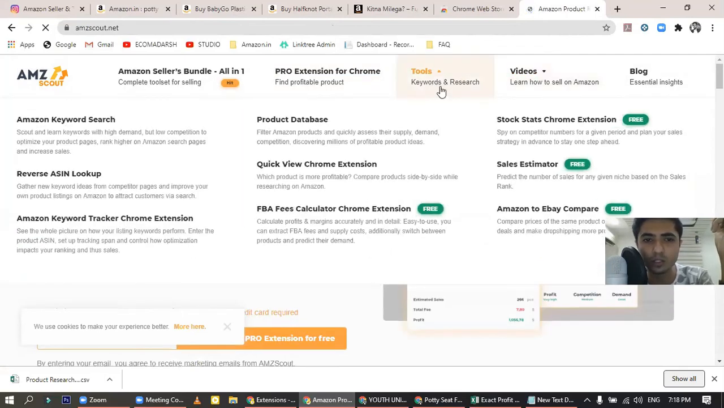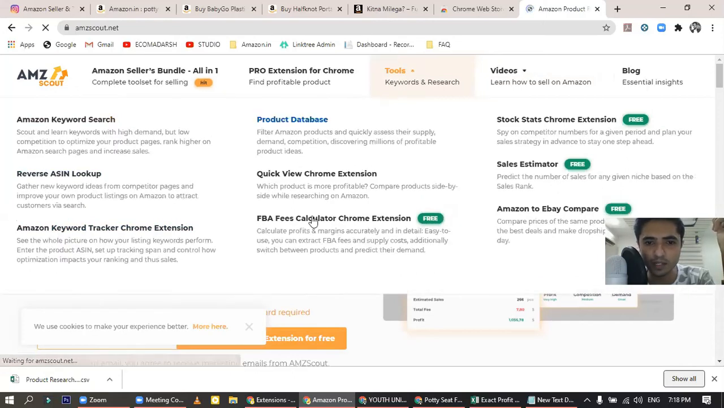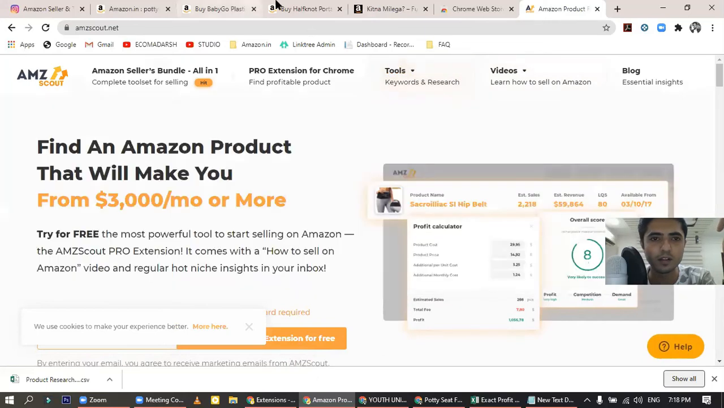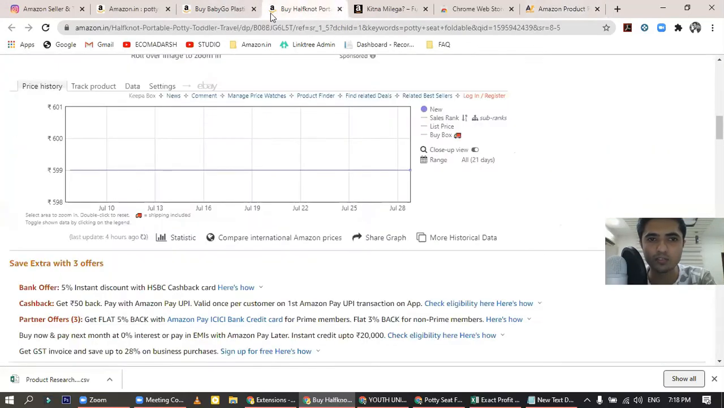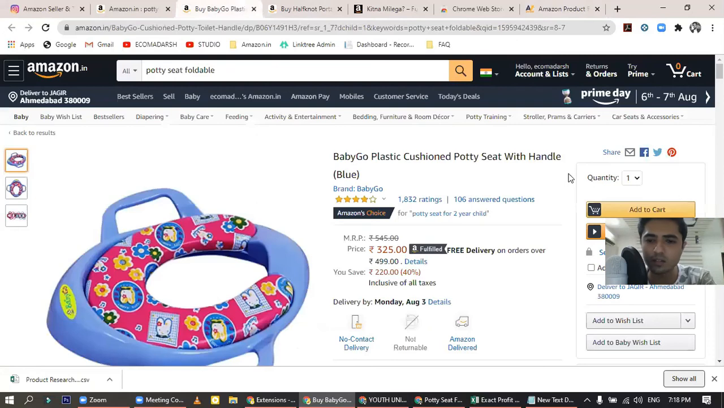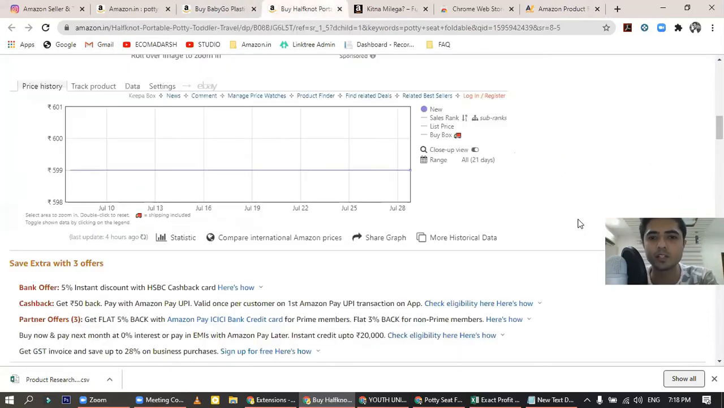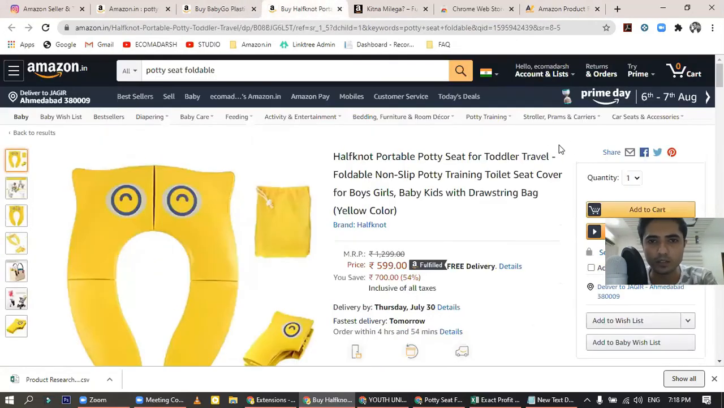In the tools section, there are Amazon keyword search, reverse ASIN lookup. Now all these are paid tools, but in the end, you can see Amazon FBA fees calculator Chrome extension, stock stats Chrome extension, sales estimator, Amazon to eBay compare. Now all these are free tools. You can use all of these tools to just see a little more information about your products.